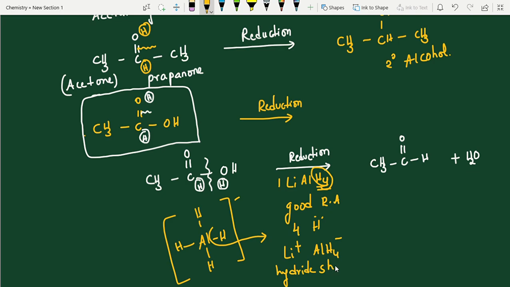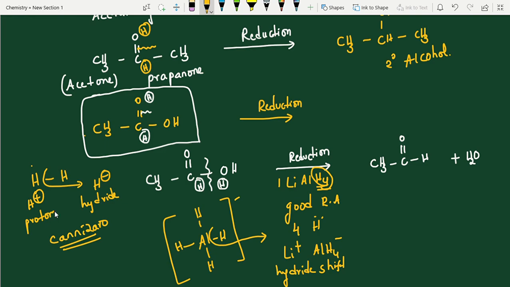Where have we learned this hydride shift? In the Cannizzaro reaction, a named reaction. See students, the hydrogen goes along with the electron pair; we call it H minus, the hydride. And the one that has given it, we call H plus, the proton. So here a hydride shift takes place. Totally how many hydrogens is it capable of giving? 4 hydrogens. If you add 1 mole of lithium aluminum hydride, it gives 4 hydrogens.